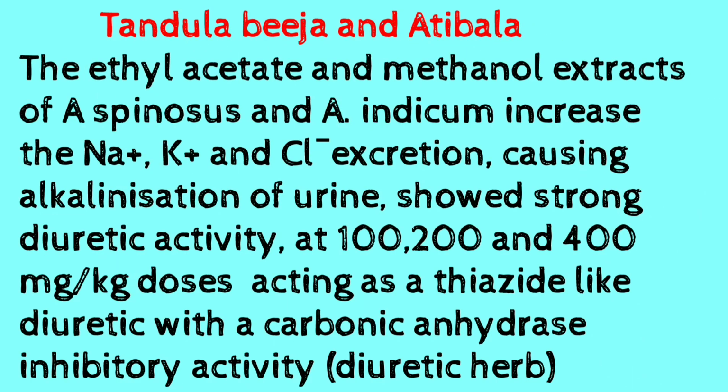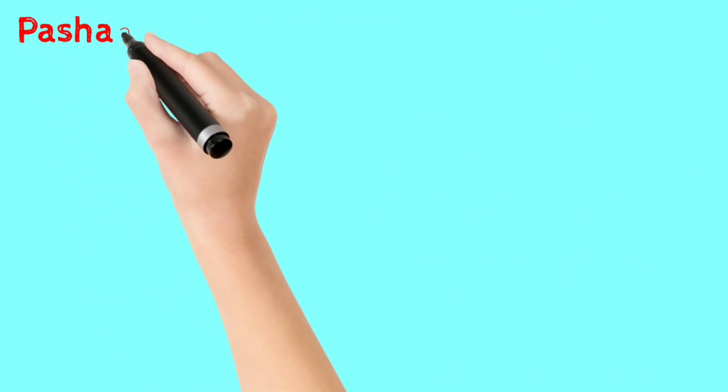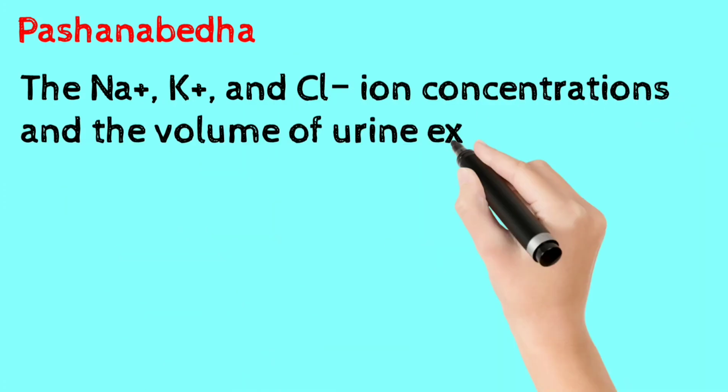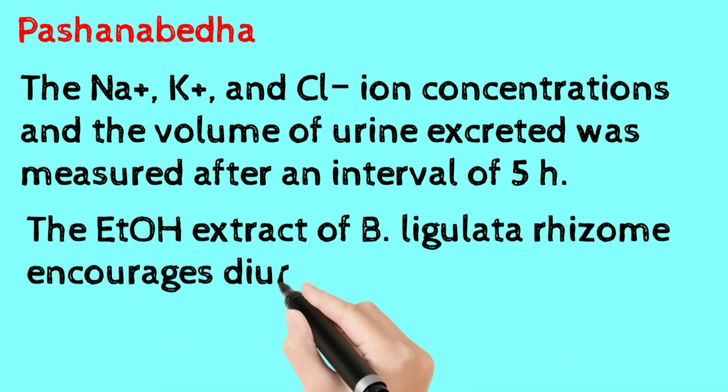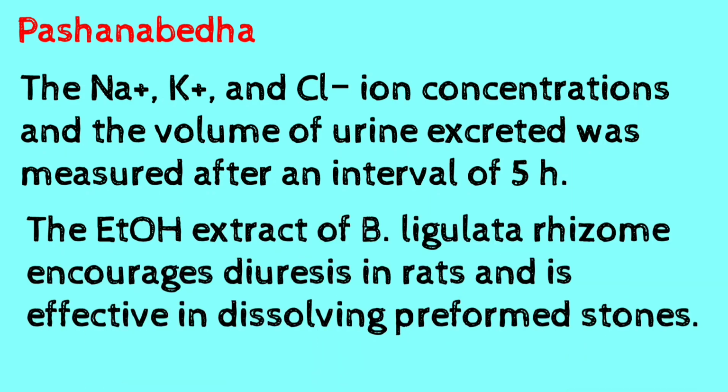For Tandula bija and atibala, the ethyl extract of both was found to increase the levels of sodium, potassium, calcium and chlorine in the urine at the dosages of 100, 200 and 400 mg per kg. So it is identical with the action of thiazide diuretics and also carbonic anhydrase diuretics. Pashanabeda, which is Bergenia ligulata, the ethanol extract of Pashanabeda also showed positive diuresis, and it is also effective in dissolving the stones.